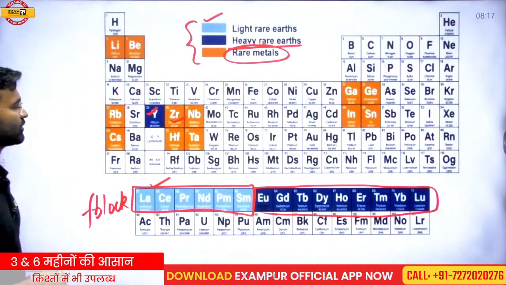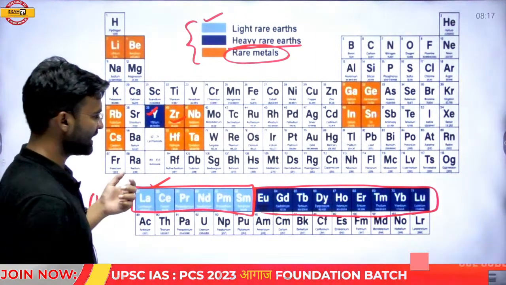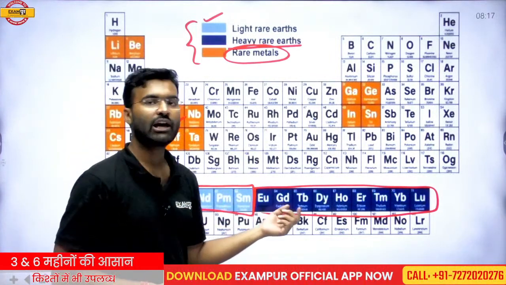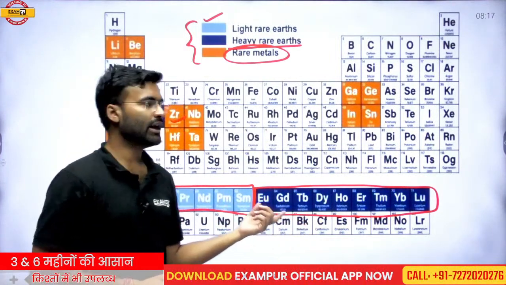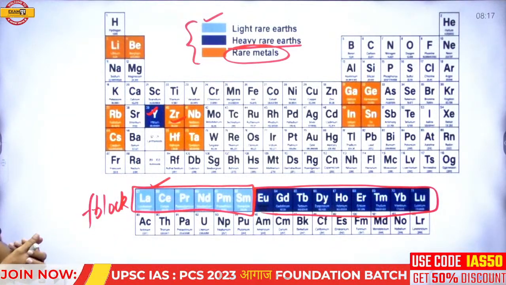So you can find out here where the rare earth metals are found in the periodic table. Almost all rare earth metals are found in the F block, and these are the elements of the F block.